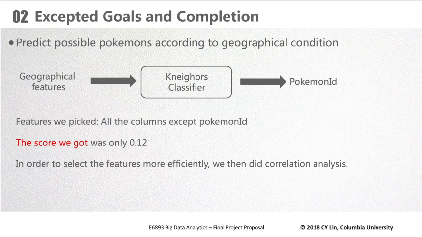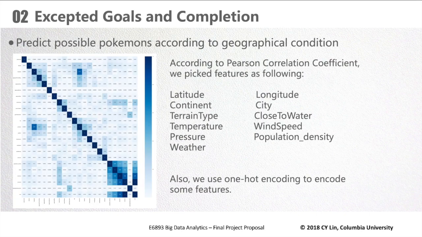Then we try to predict possible Pokemon according to geographical conditions. We first use all columns except Pokemon ID as features. No matter what kind of model we chose, we couldn't get a good training result. We then did correlation analysis to pick out more efficient features. We found out that features like latitude, longitude, and continent have a higher correlation coefficient with Pokemon ID. Hence, we picked them as features. Also, we used one-hot encoding to encode some features. Then we used the k-nearest neighbor classifier to train the data.